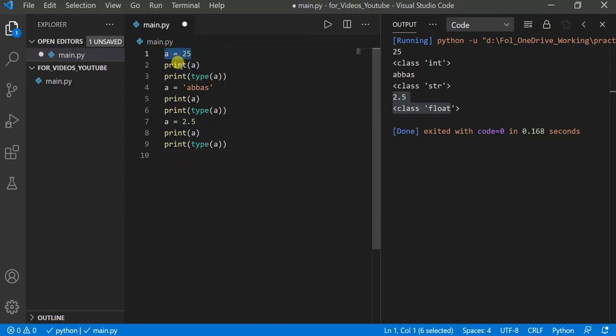In line number one, I said a equal to 25. And then in line number 4, now a is a string, then a is a float, and it keeps on changing. And it is not bothering me. However, if it was Java or C or C++, then I can't do it like this. Number 2, if you have noticed, here it is a class.